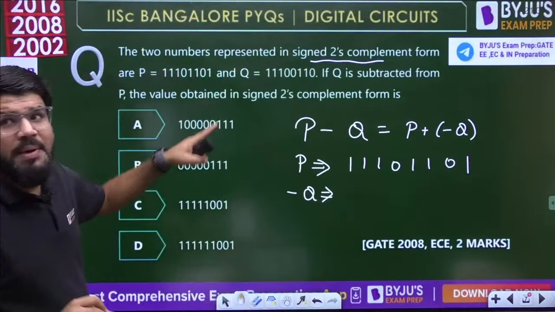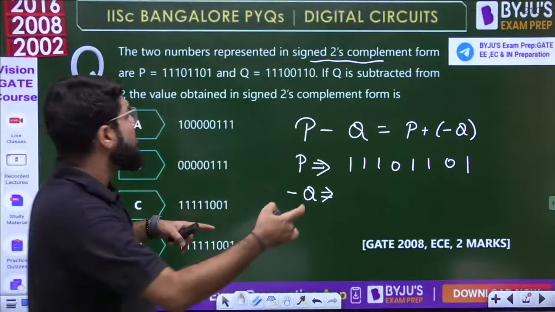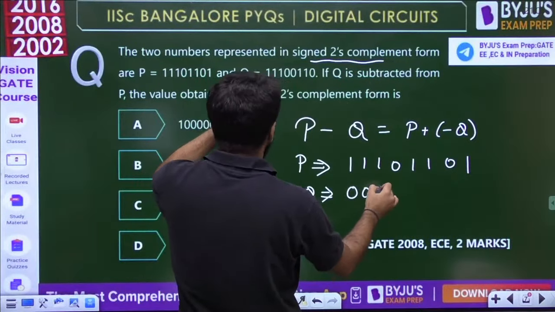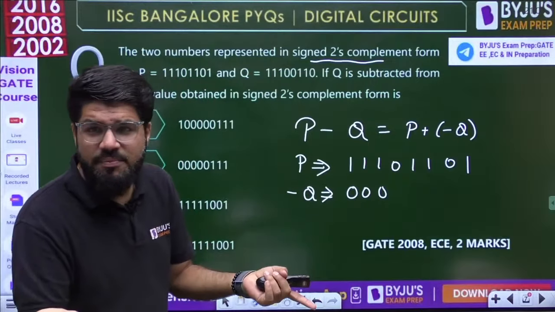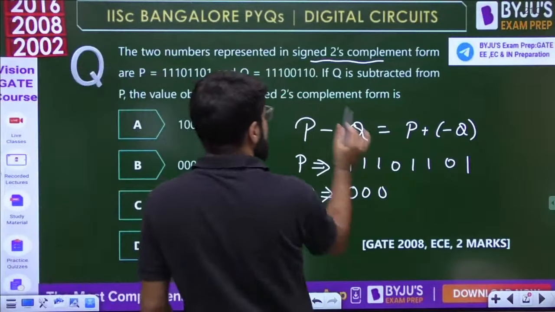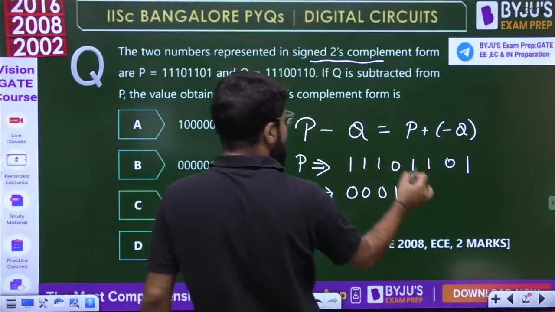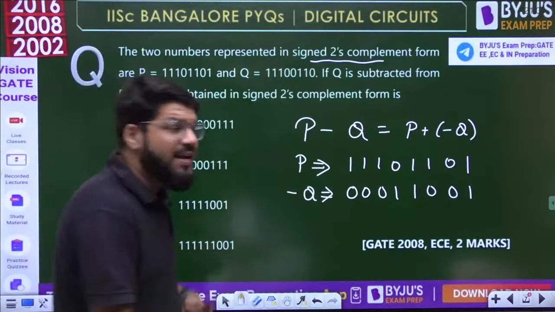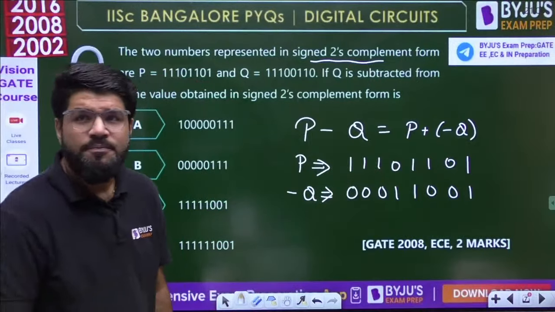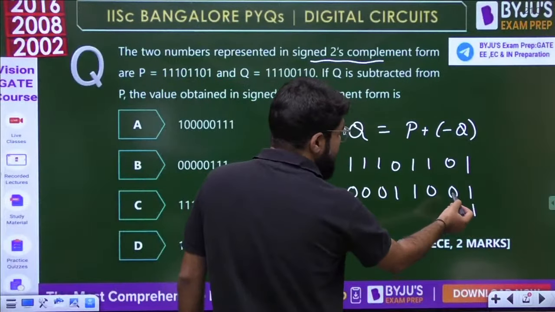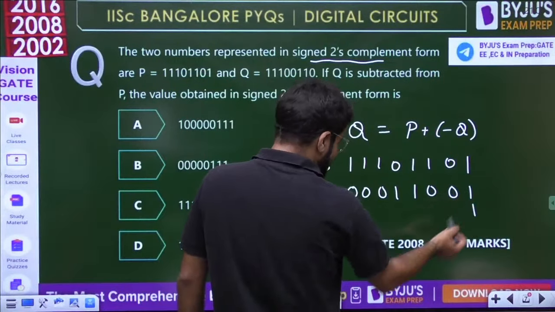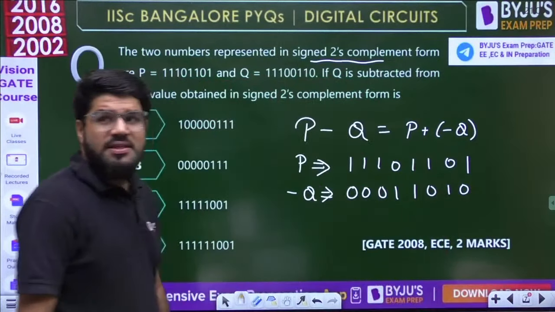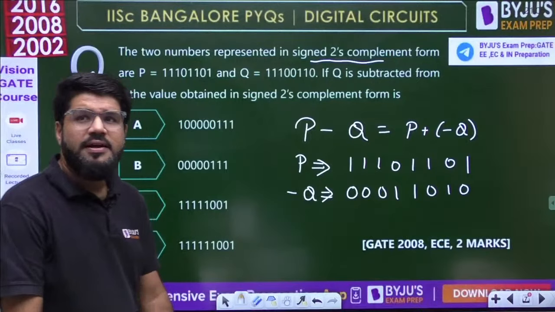Q is given, minus Q means 2's complement, and when you want to take its 2's complement, first I will take the 1's complement. 1's complement means invert each and every bit. So 0 0 0, then 1 1, and then 0, and then 0, and then 1. This is the 1's complement, right? And then we add 1 to the rightmost digit. When you add 1 to the rightmost digit, this is going to become 0, 1 will become 1 0, so I will correct it there. This is the 2's complement version, right?